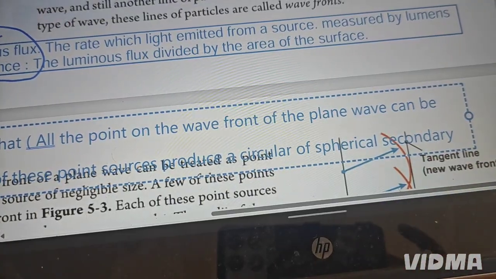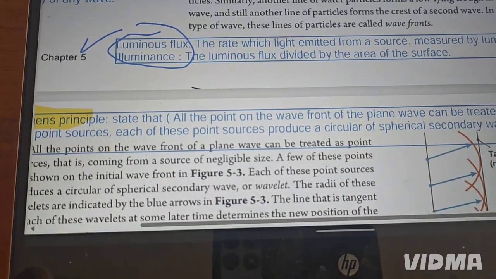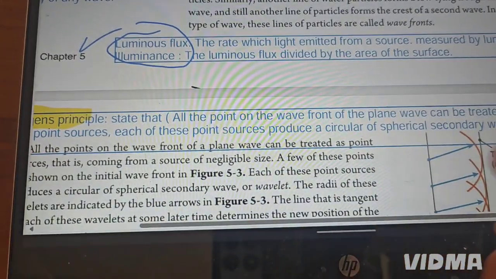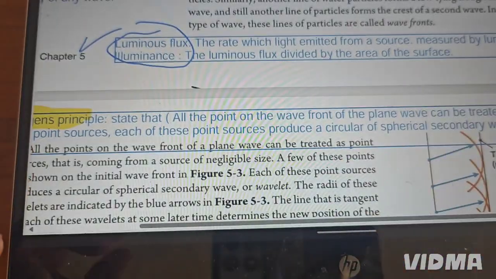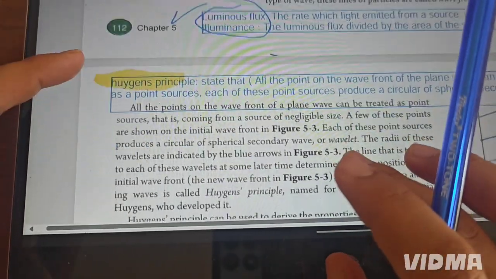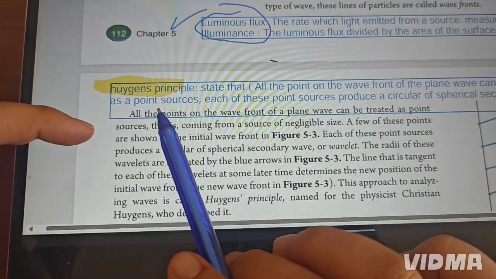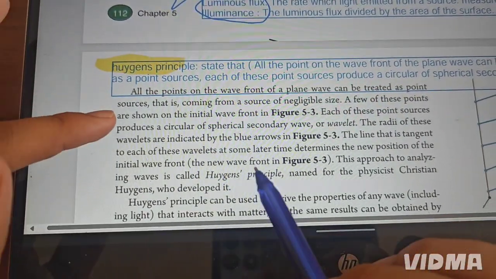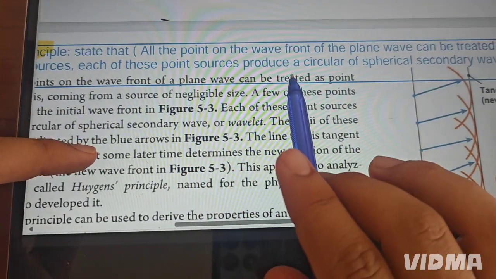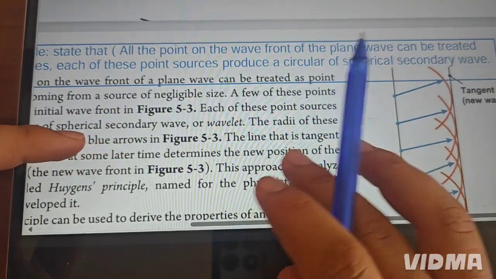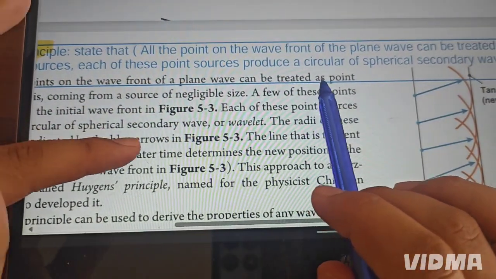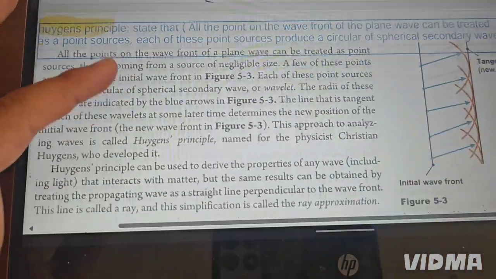So now you understand the difference between them. Luminous flux is the rate of the light coming out, but illuminance is when the light comes out and passes to the area. This becomes illuminance. Now we have a principle called Huygens principle. Huygens principle states that all of the points of the wave front of a plane wave can be treated as point sources. Each of these point sources produces a circular, spherical secondary wave.